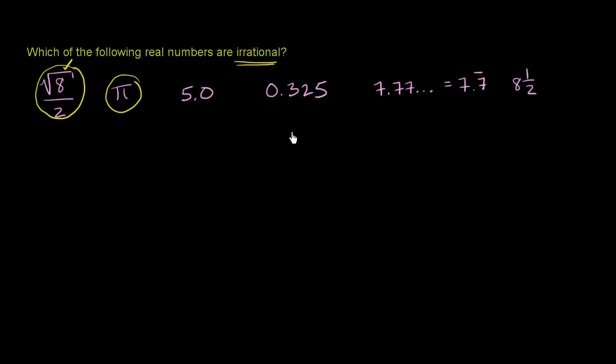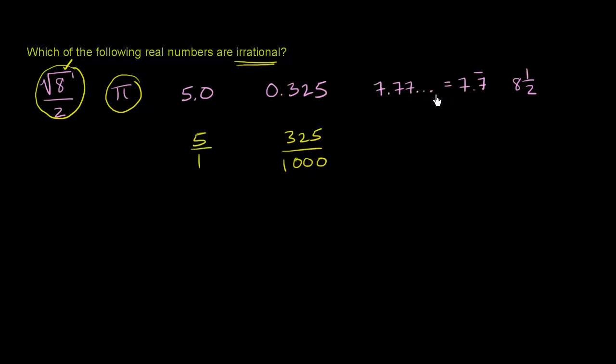0.325, well, this is the same thing as 325 over 1,000, so I can clearly represent it as a ratio of integers. So this is rational, just as I could represent 5.0 as 5 over 1. Both of these are rational. They are not irrational.